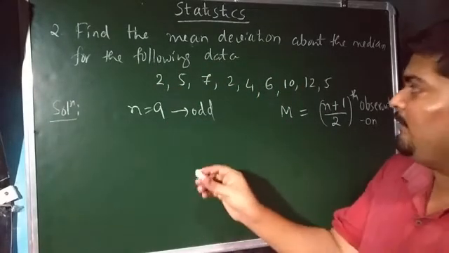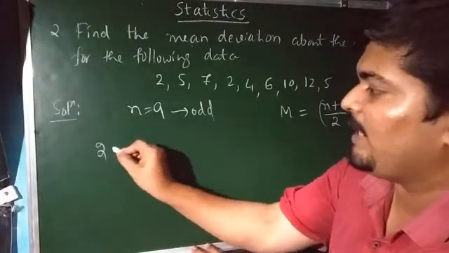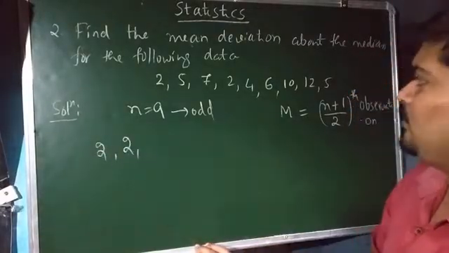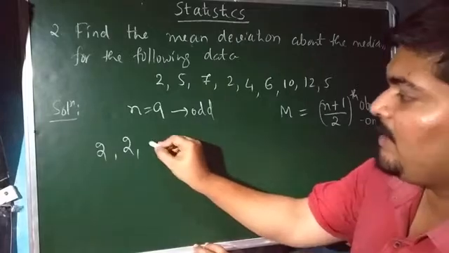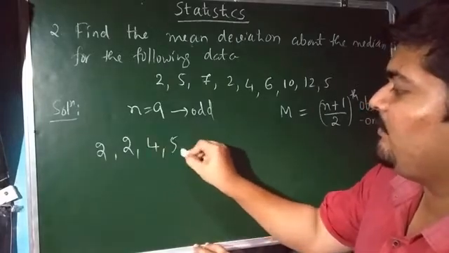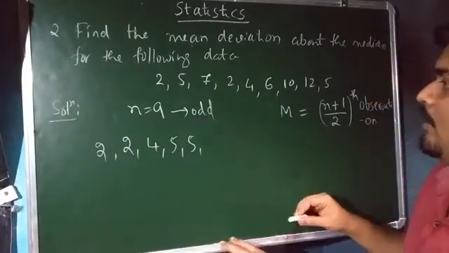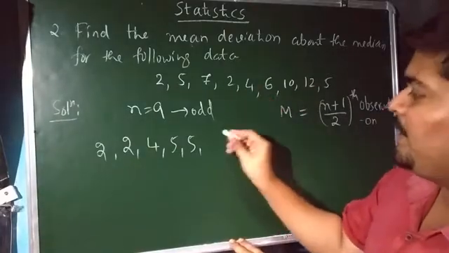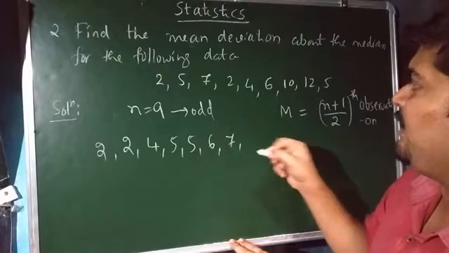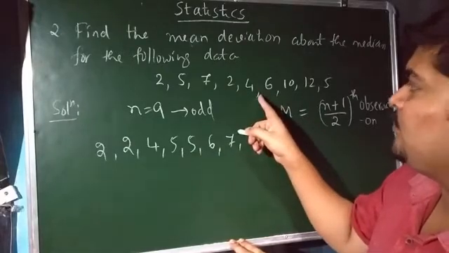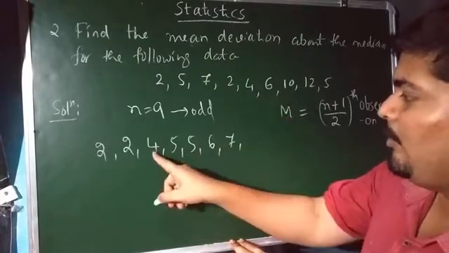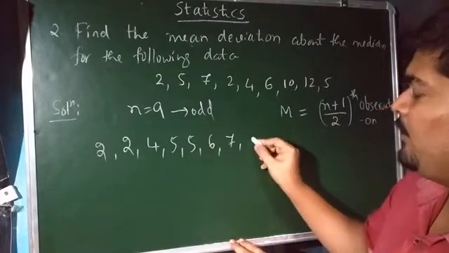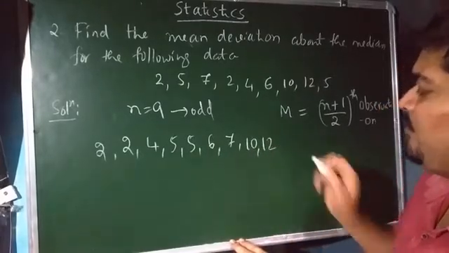Here for the sake of simplicity, once again I am going to write these ungrouped data points in the ascending order itself. So the first entry comes out as 2, next entry is also 2, next entry comes out as 4, next entry is 5, next entry is also equal to 5, next one 6, 7 are over already, next one 10, last one is 12.